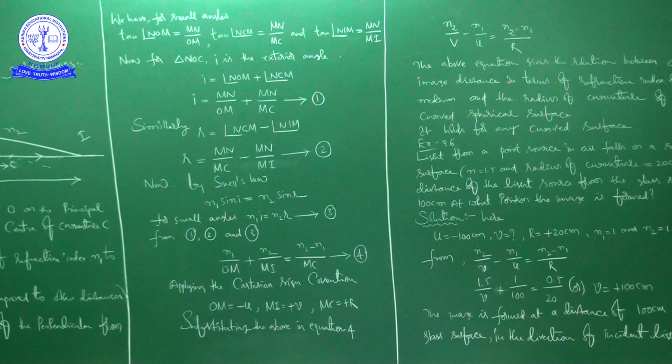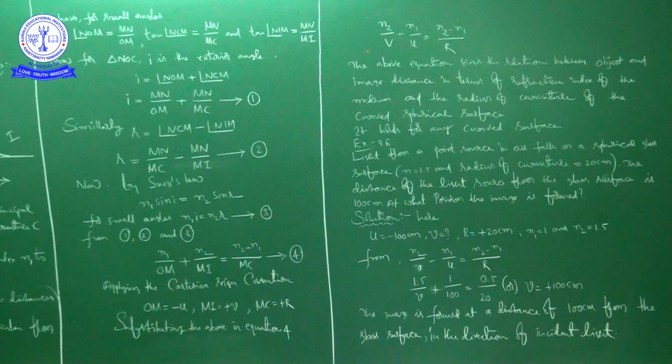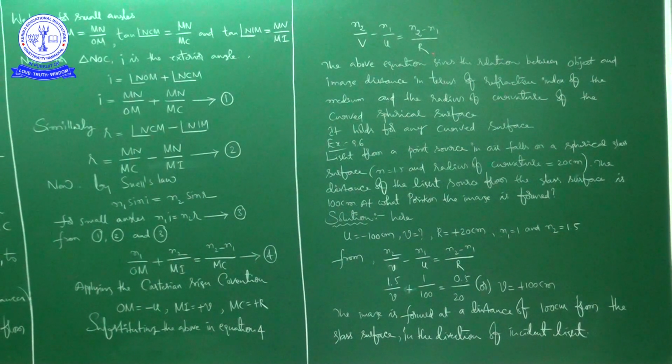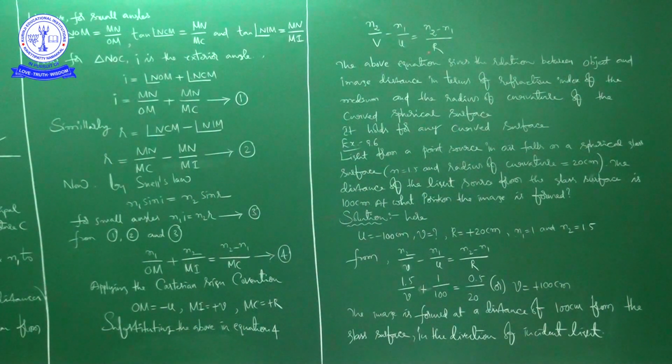This equation is related to image formation. Finally, you have to keep in mind, this is the equation which relates image distance, object distance and refractive index along with the radius of curvature. Now, based on this, we are going to discuss one example problem.